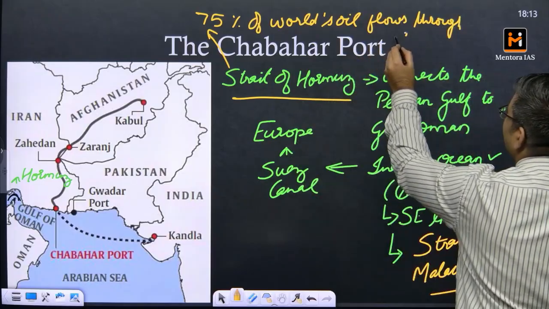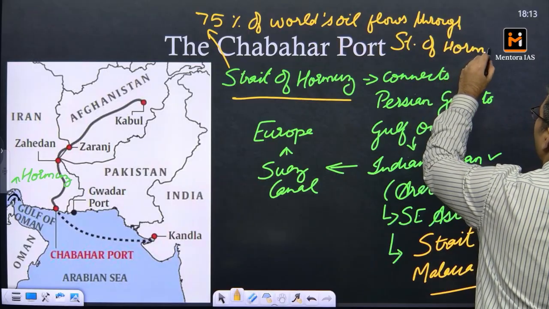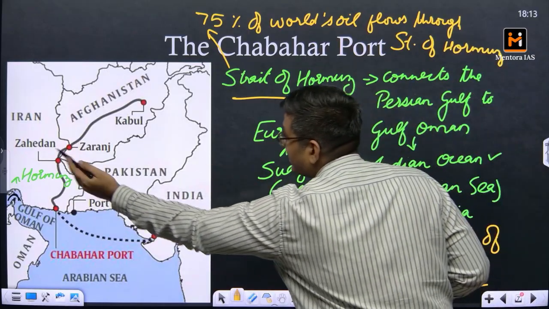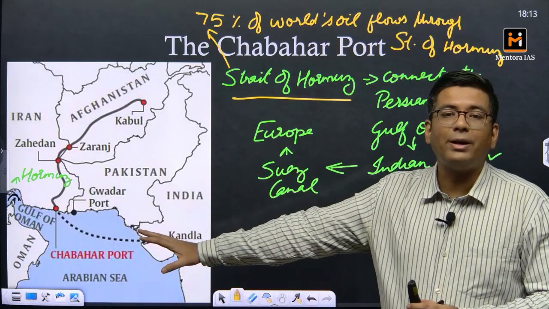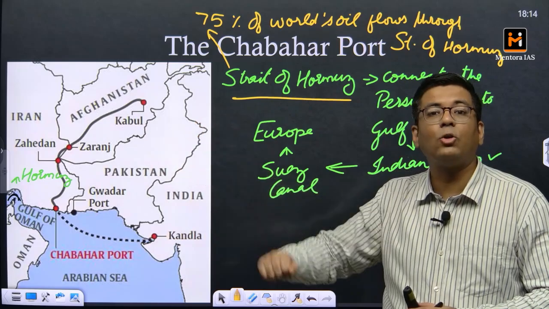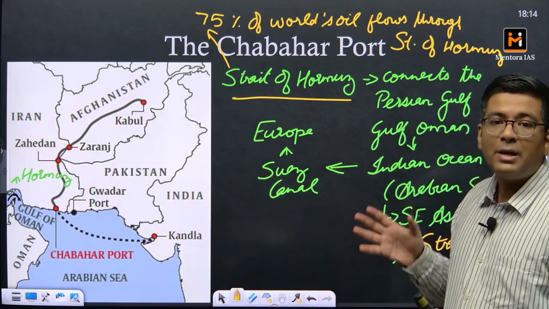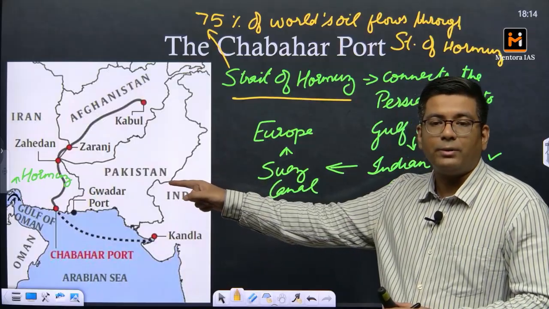Because at that particular point, all the countries located via the Strait of Hormuz and towards its west are oil-rich economies: Iran, Iraq, Oman, Bahrain, Saudi Arabia, some of the major exporters of crude oil to the world. And this is the choke point.